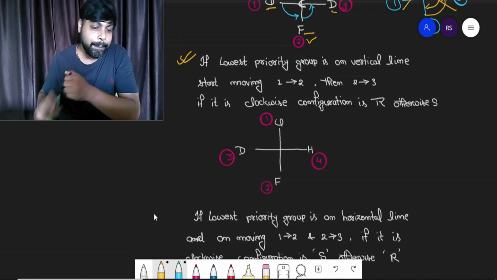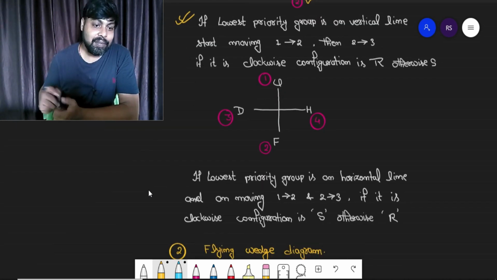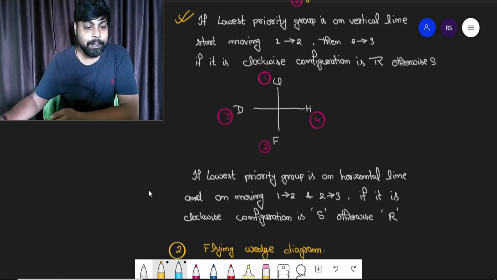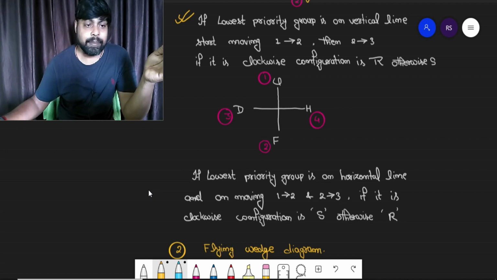That is written here. I have taken one compound in which the lowest priority is on horizontal line. You can see chlorine is first priority, fluorine second priority, definitely based on their atomic number. Then deuterium and protium, definitely deuterium is given more priority than protium.